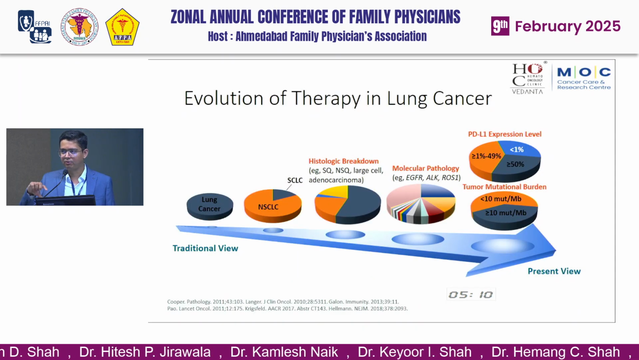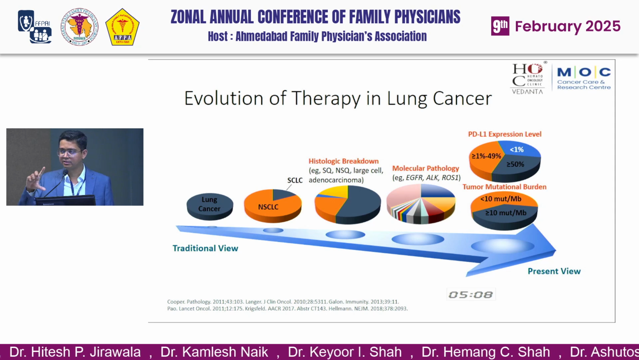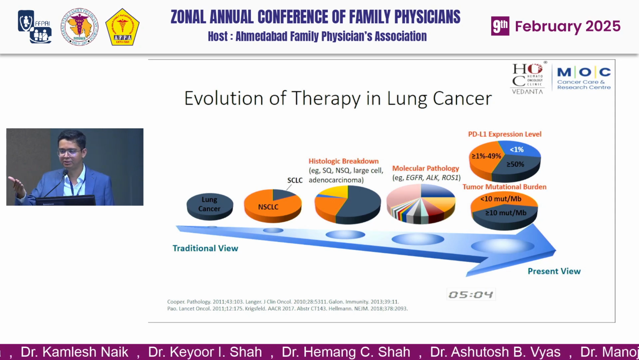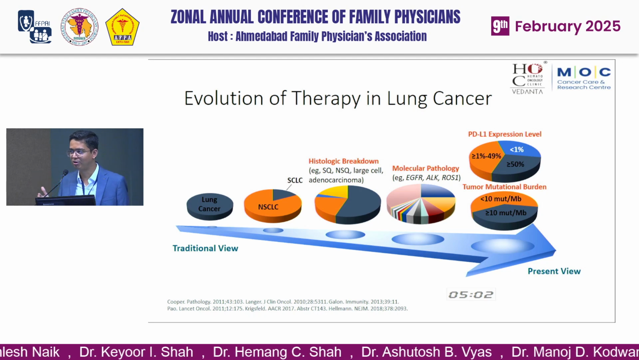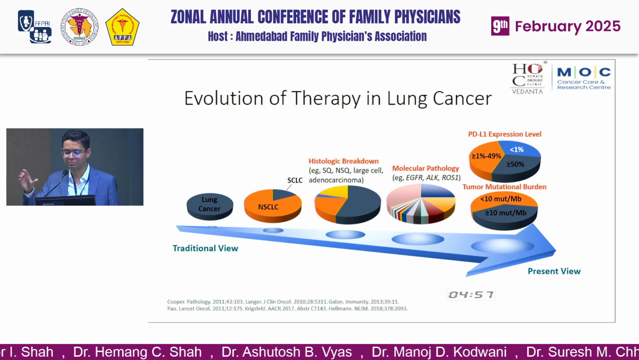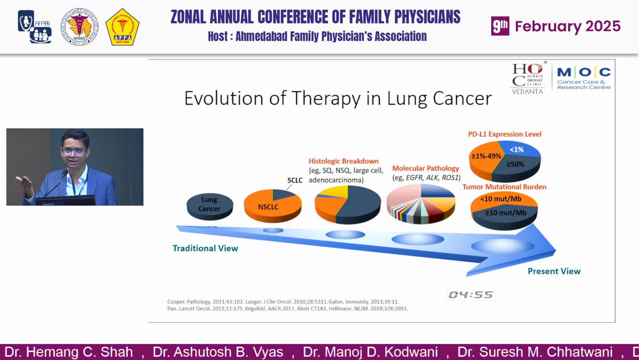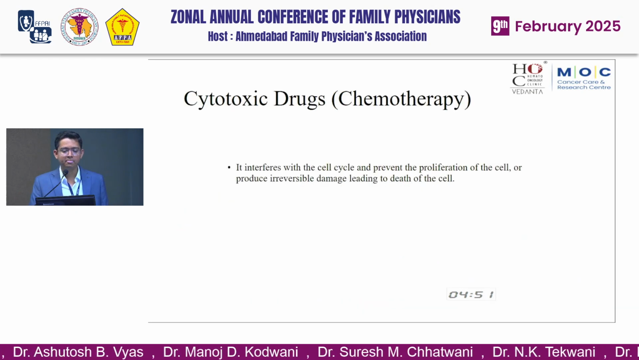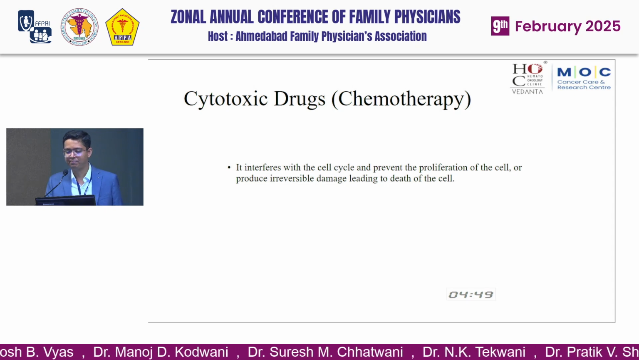So we have already discussed how lung cancer is differentiated based on histopathology, but now histopathology is also not enough. Lung cancer is now divided on molecular markers, based on which mutation has been detected in the lung cancer. We will treat based on that. So the first part of systemic therapy is chemotherapy.